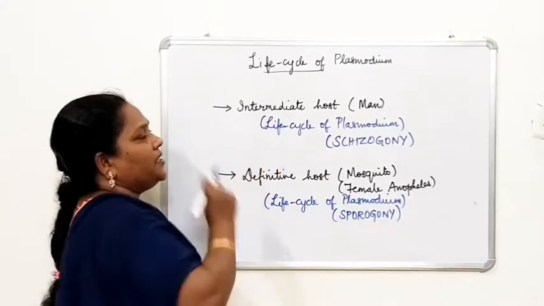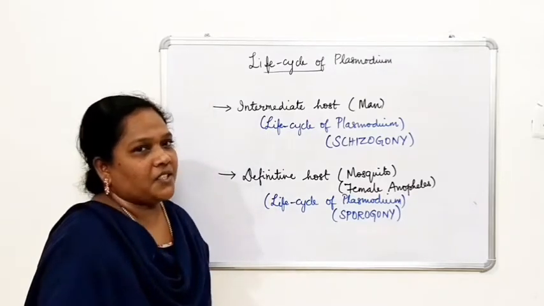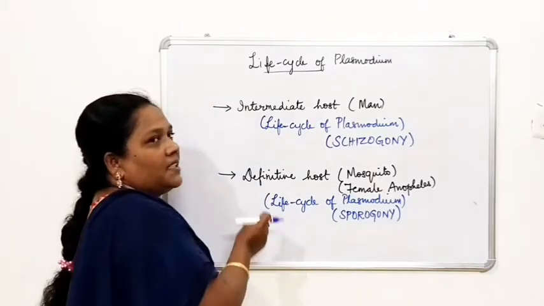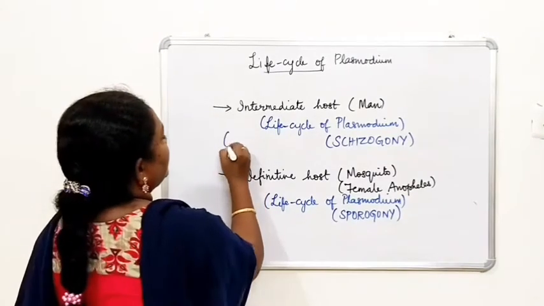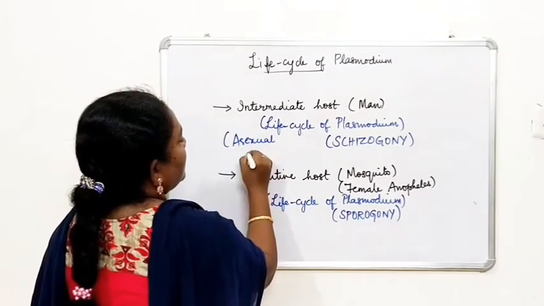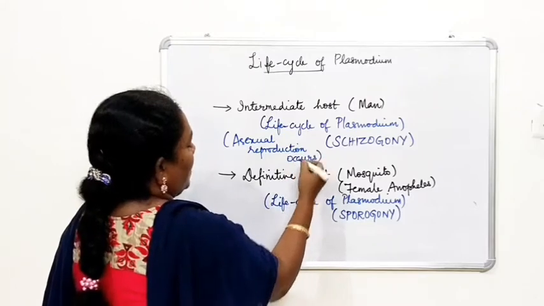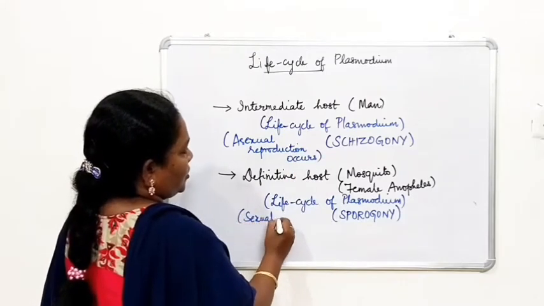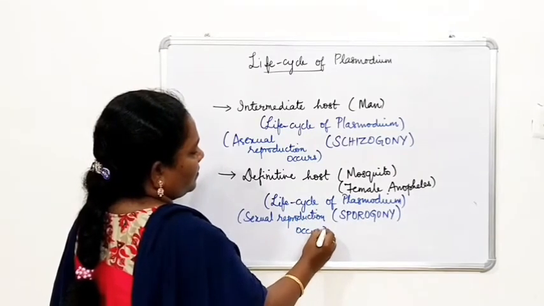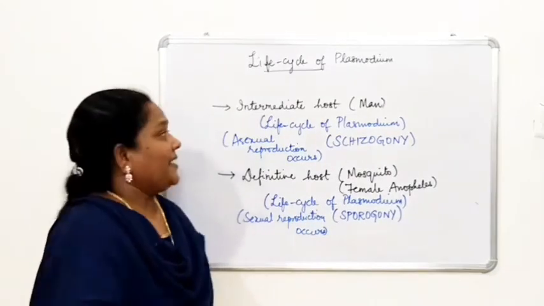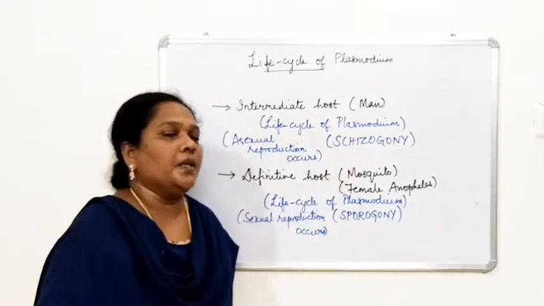In the intermediate host, asexual reproduction takes place, whereas in the definitive host, sexual reproduction of the Plasmodium takes place. In schizogony, normally all the stages will be immature.